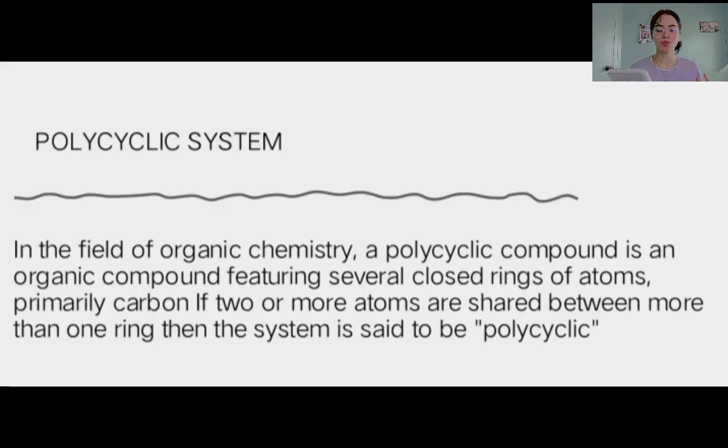The polycyclic system. In the field of organic chemistry, a polycyclic compound is an organic compound featuring several closed rings of atoms, primarily carbon. If two or more atoms are shared between more than one ring, then the system is said to be polycyclic.